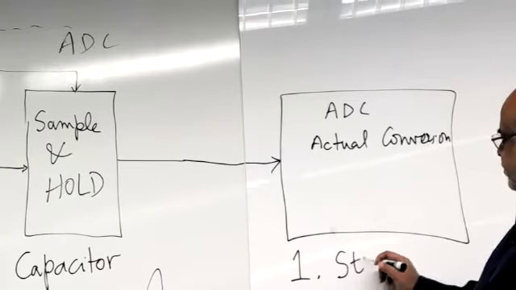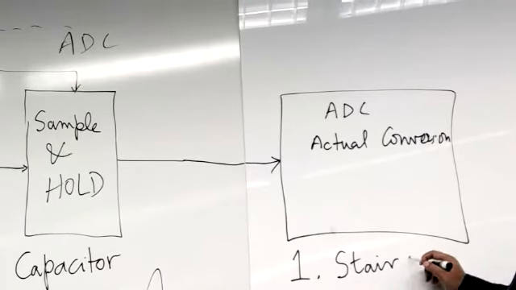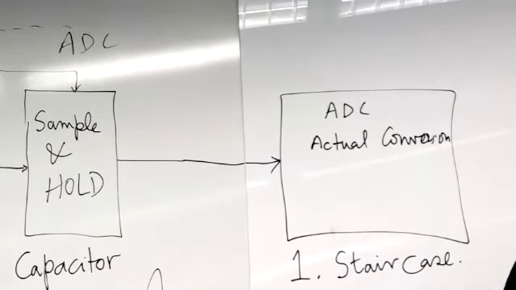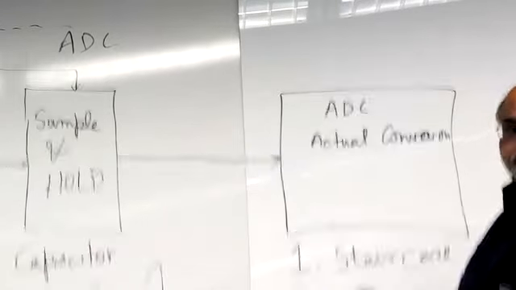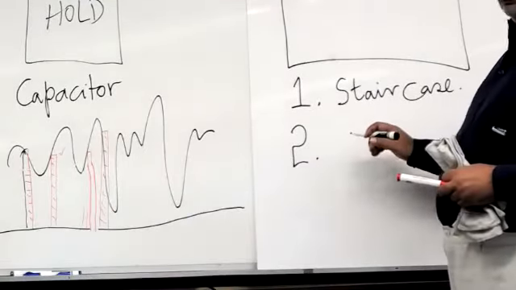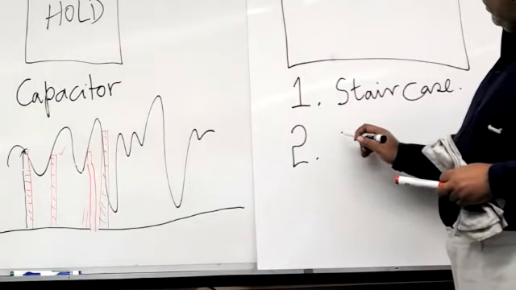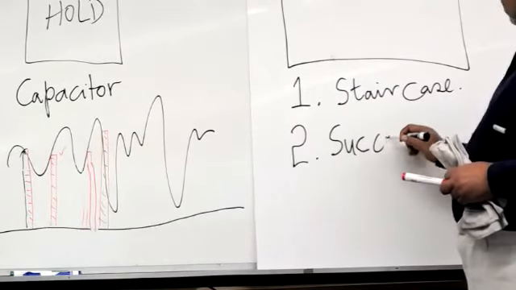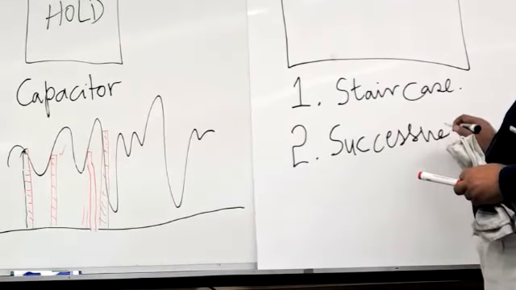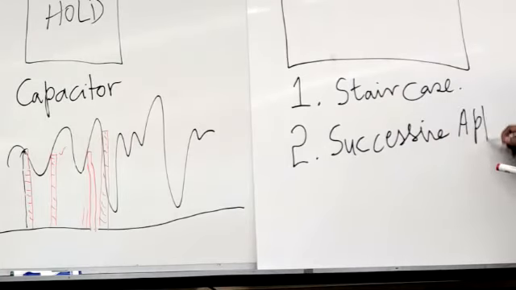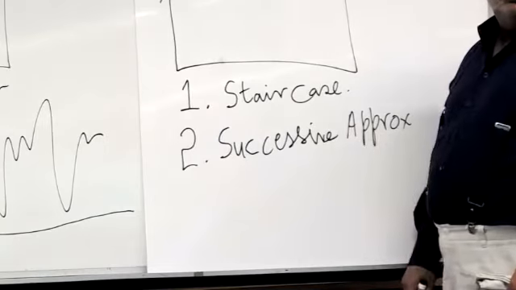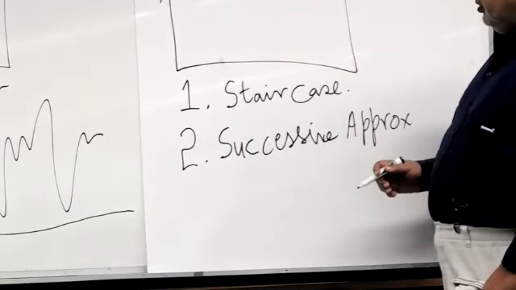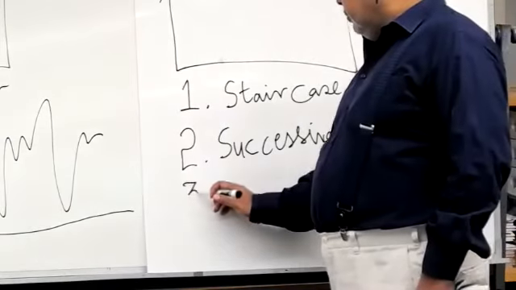One is called a staircase, and the second one, the most popular one, is called successive approximation ADC. Successive approximation ADC and staircase ADC. A third one we'll talk about is the flash ADC.